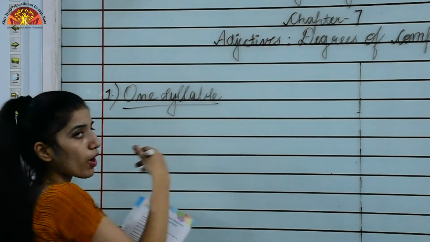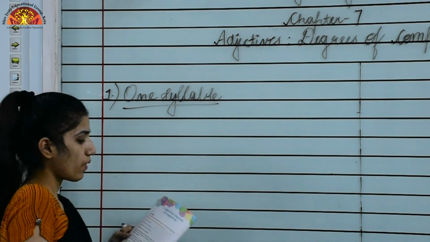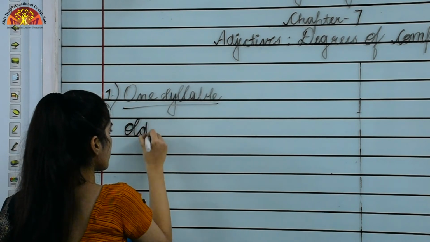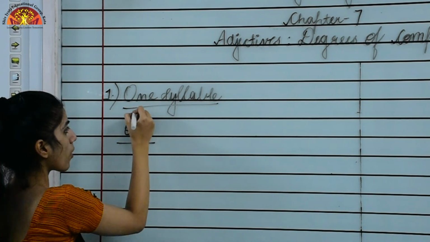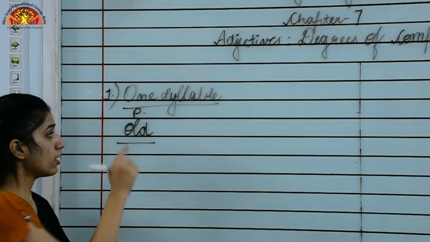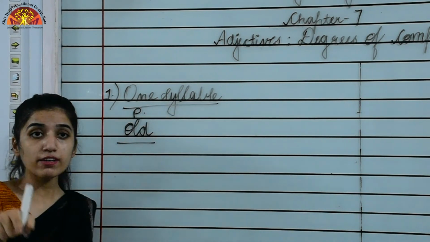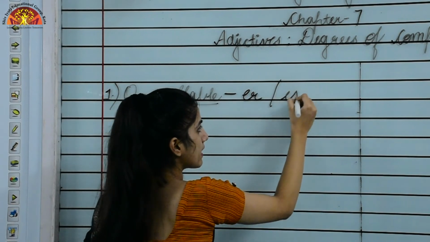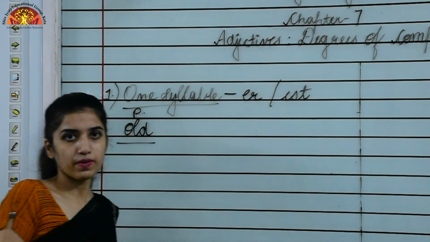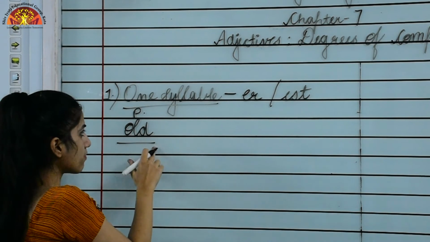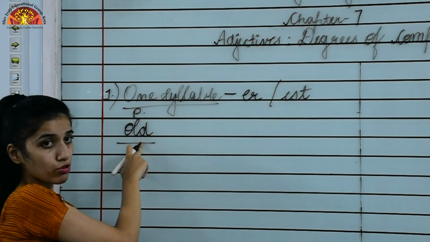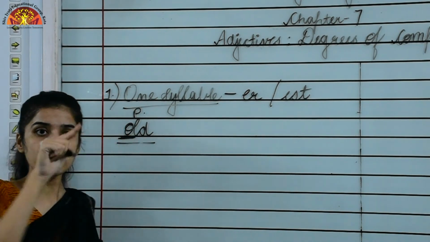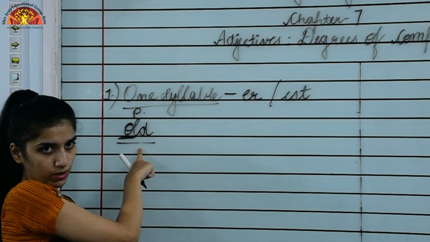Now to form the comparatives and superlatives. Okay, now let's see. Old. Okay, this is the positive degree, right? To form the comparative, we have to add er or est, right? So to form the comparative of this word, that is old, identify this is having one vowel, that is O. So it's a one syllable word, right?